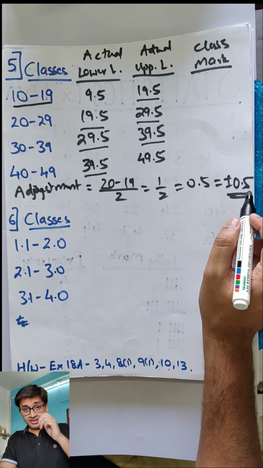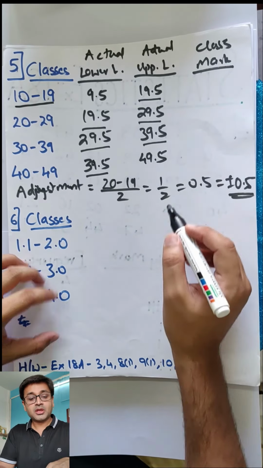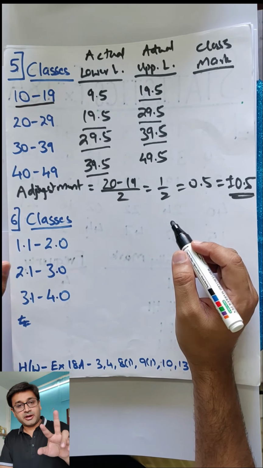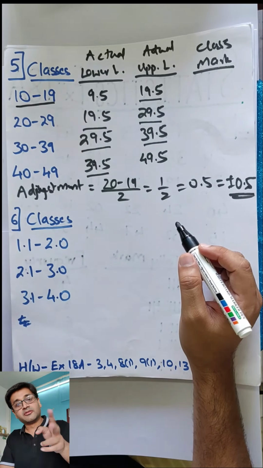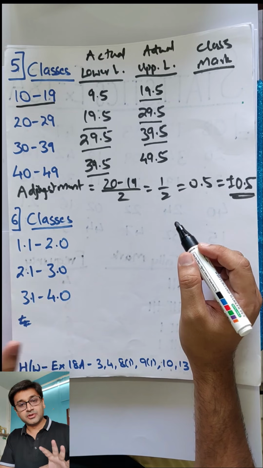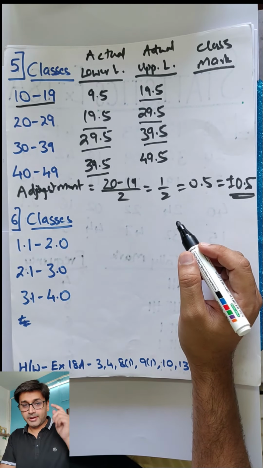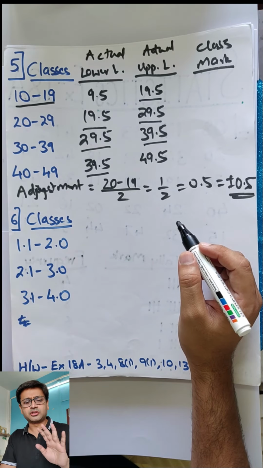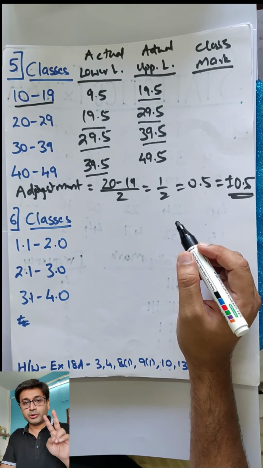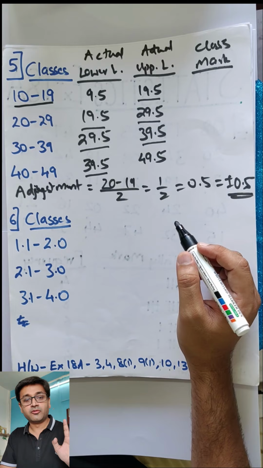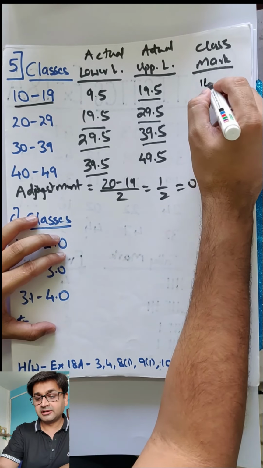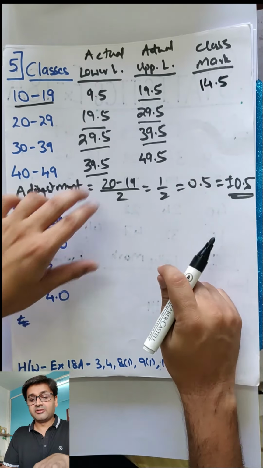Clear? Now, middle value, class mark, you add these two and divide by 2. Or you add these two, divide by 2. Answer is going to be the same in both the cases. Let's try. 10 plus 19, 29. Mental math, I am not writing all these. We are not small kids now. 10 to 19, 29. 29 divided by 2, 14.5. So let's write this.